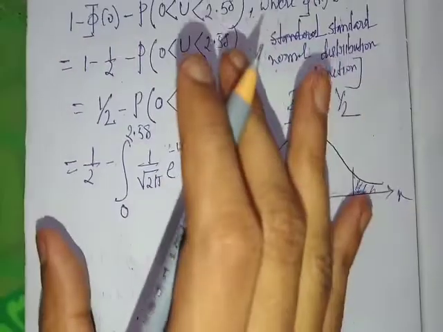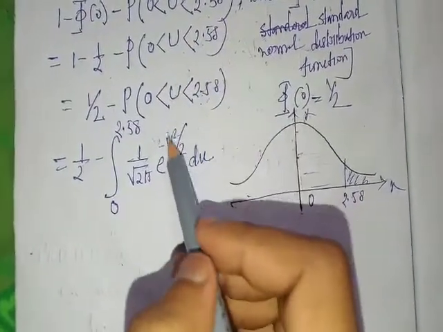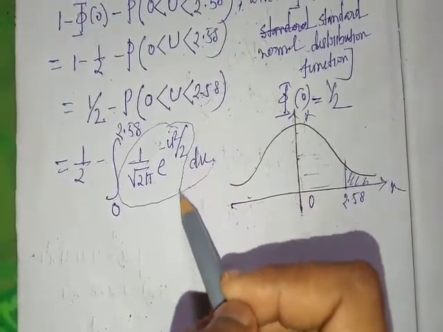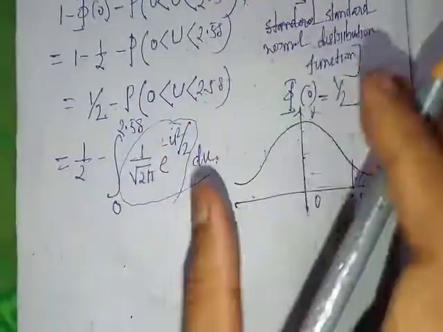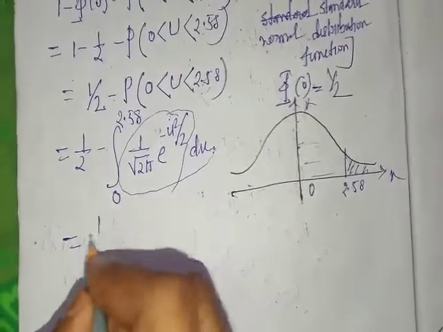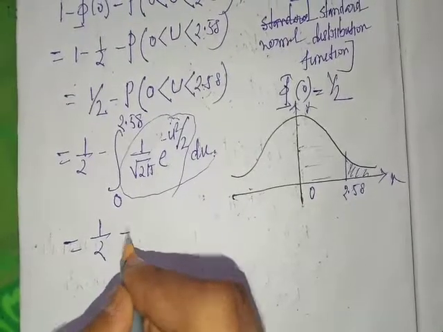This is the standard normal density function, which you already discussed.